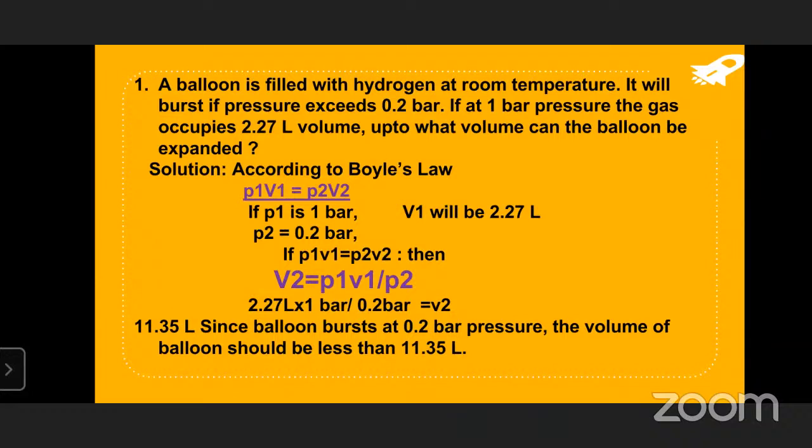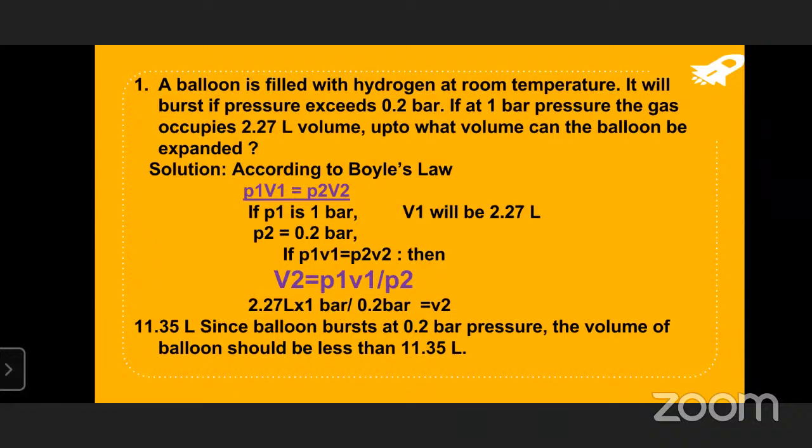We got the value. The volume will be how much? 11.35 liters. It should be expanded up to 11.35 liters. So this is about what? Boyle's law, the first gas law. So the ultimate thing is what?